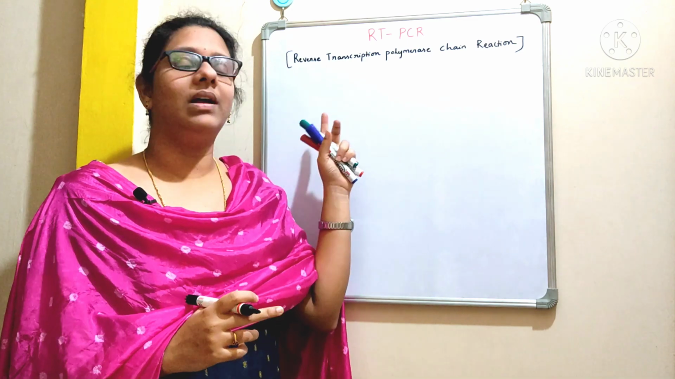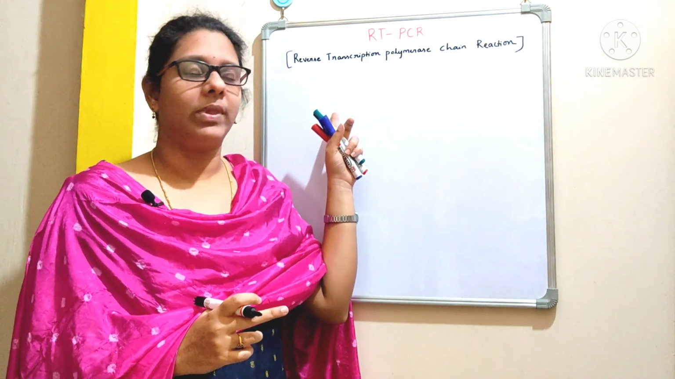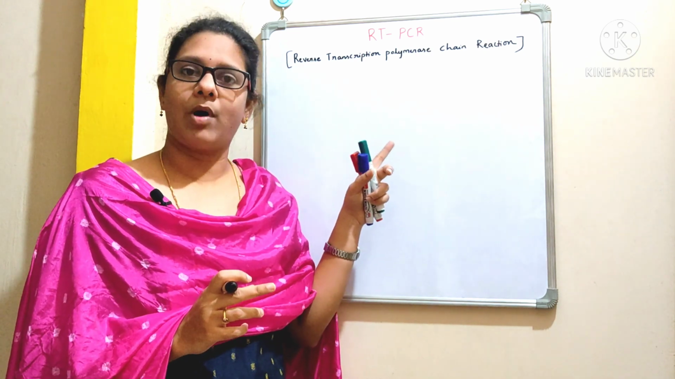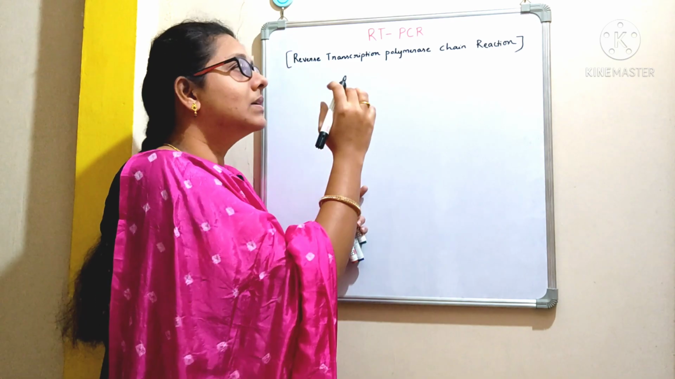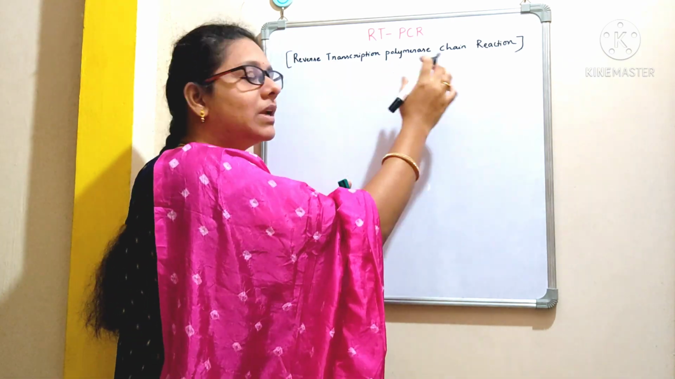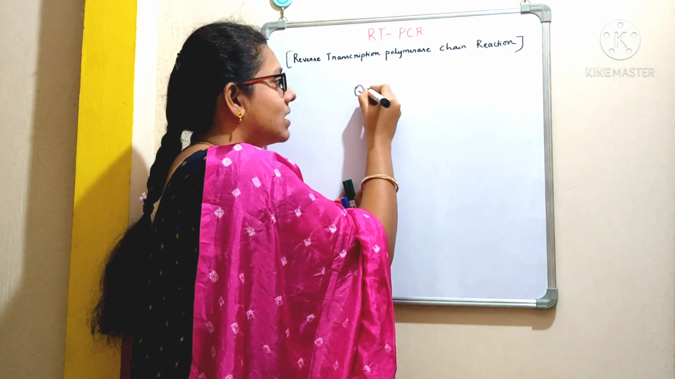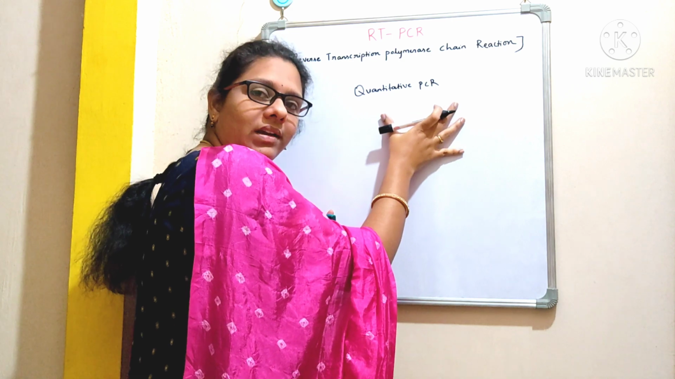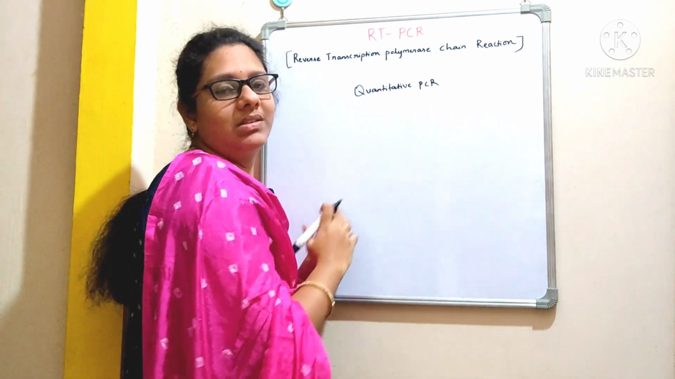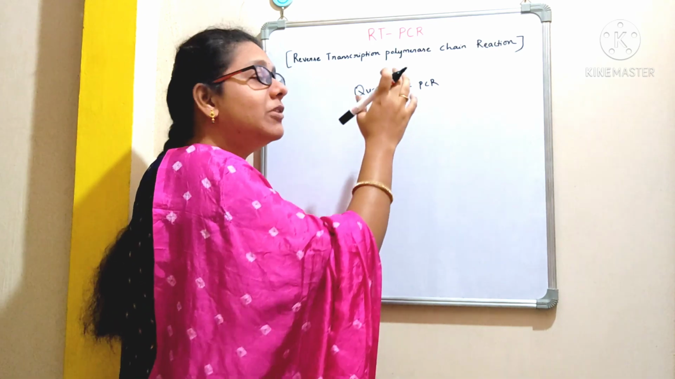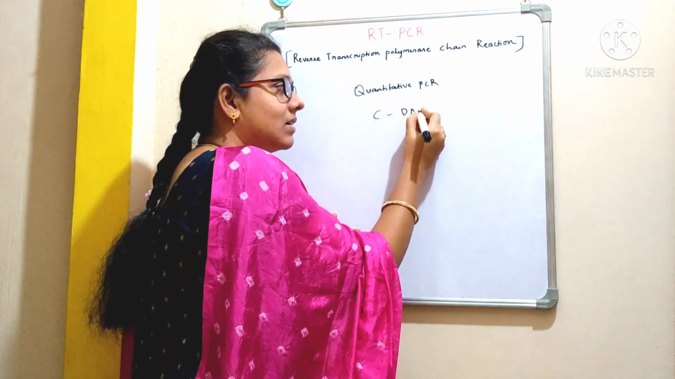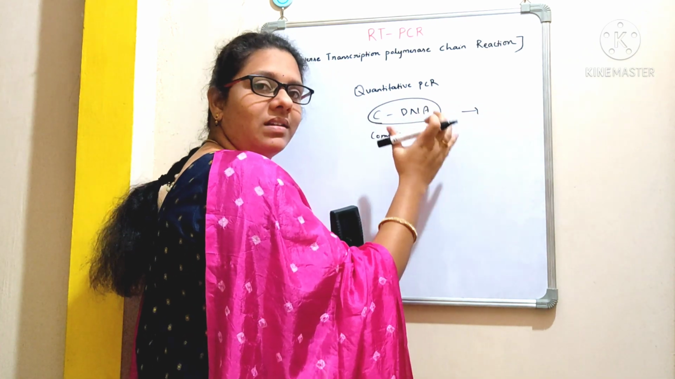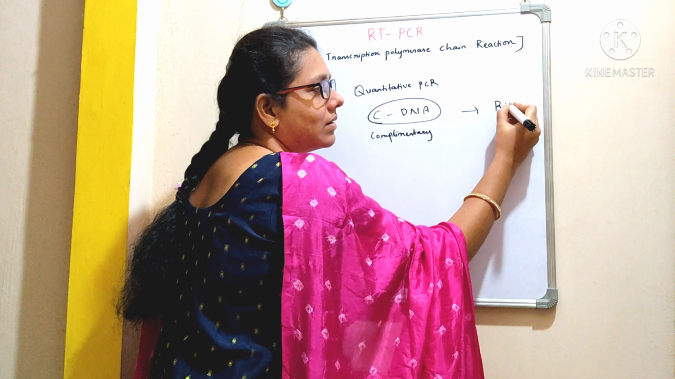In my coming video I will discuss real-time PCR also. But right now we are going to discuss in detail reverse transcription polymerase chain reaction. This is often called quantitative PCR. By using this quantitative RT-PCR, we can measure the gene expression by amplifying cDNA. Here the C stands for complementary DNA. cDNA is reverse transcribed from RNA.